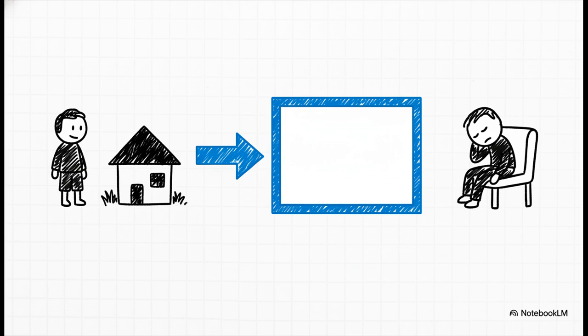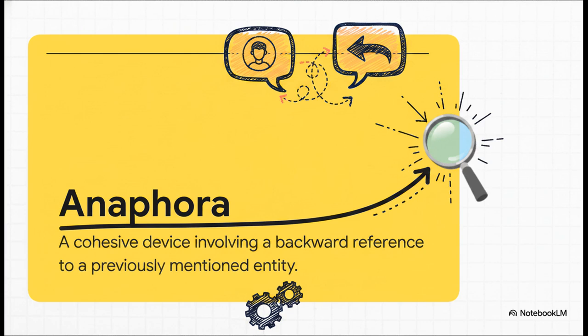And that brings us to anaphora, which is a type of cohesive device involving a backward reference to an entity previously mentioned in the text. I want you to visualize this. Imagine drawing a structural line backward from the pronoun he directly to the word John. That backward-pointing line, that is the anaphoric tie. It's literally the thread that stitches the second sentence to the first, creating the exact structural cohesion the machine needs to keep reading.